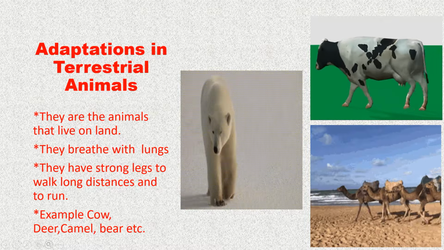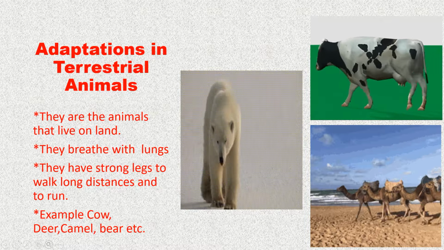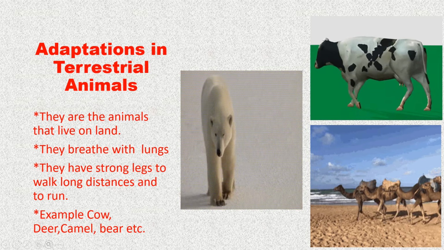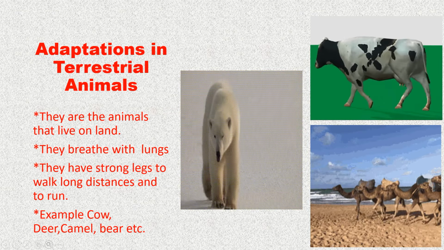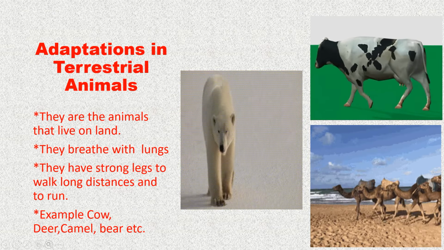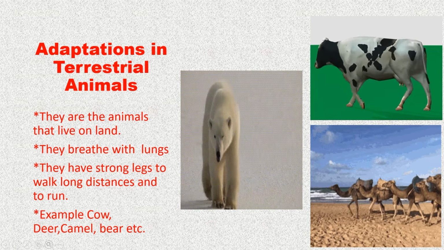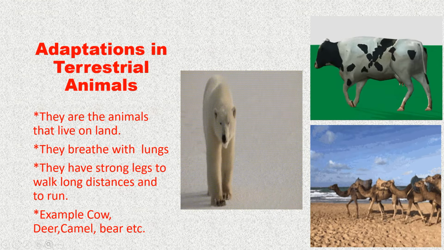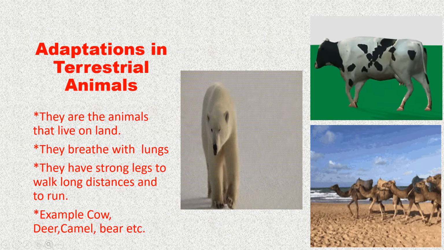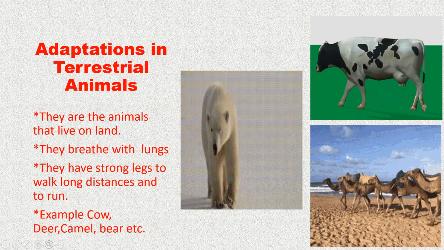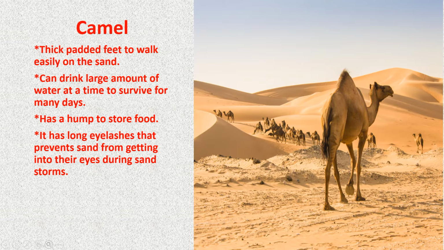Here we have taken two animals of these regions. Number 1, camel from the desert region and polar bear from the extremely cold climate region. So let us discuss them in the next slides. Right, we will see the example of a terrestrial animal.